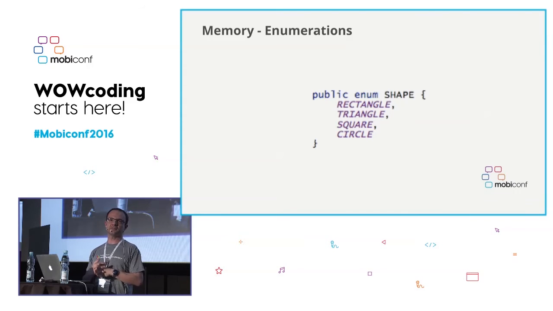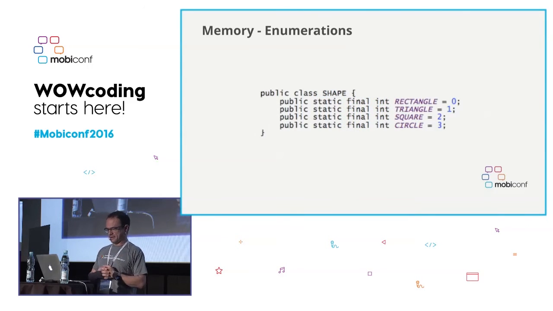Bad? How many people think they're bad? How many people think they're good? Okay. Well, enumerations might make sense, but the problem is that they are not very efficient when we are implementing them. This is how a typical enumeration looks. We have a shape, and inside this shape we can have different types: the rectangle, triangle, square, and circle. Well, we could as well have a public class where we are making our enumerations as static final variables. And the thing is, which one is better from a memory perspective, this one or this one?